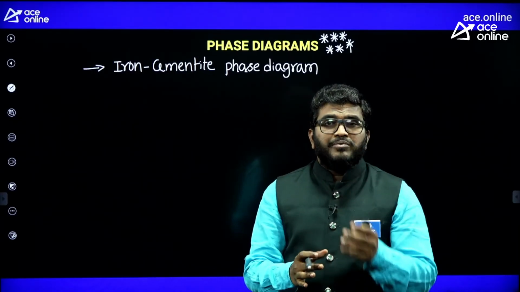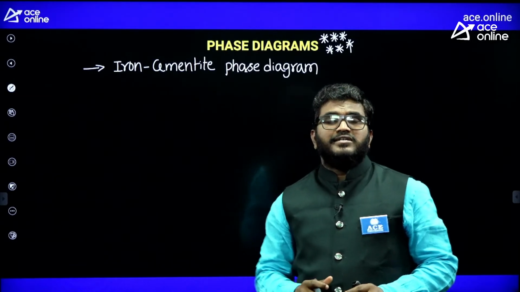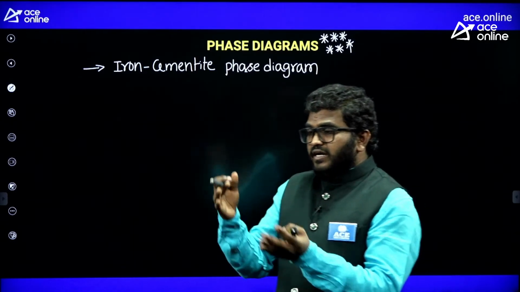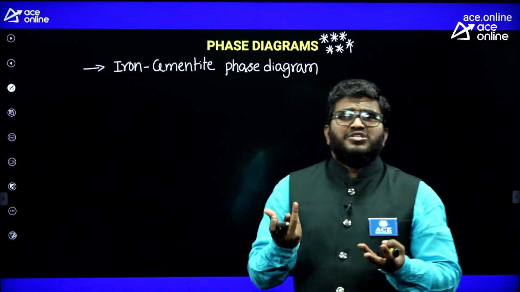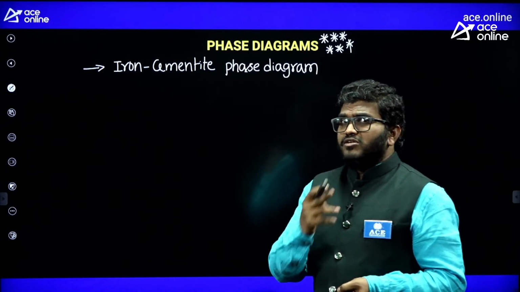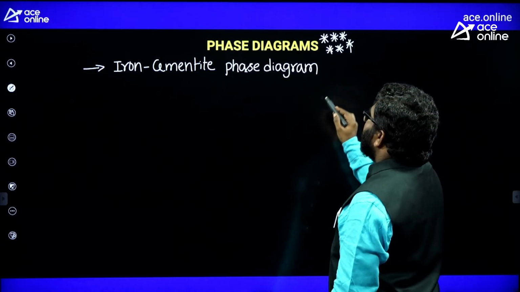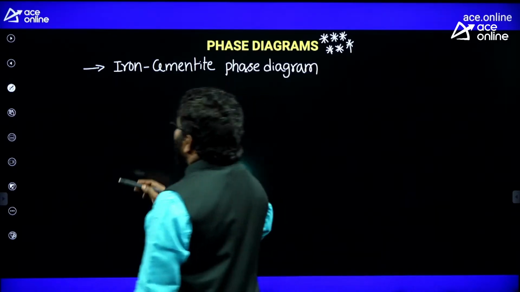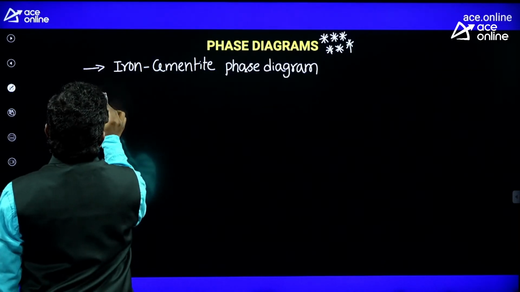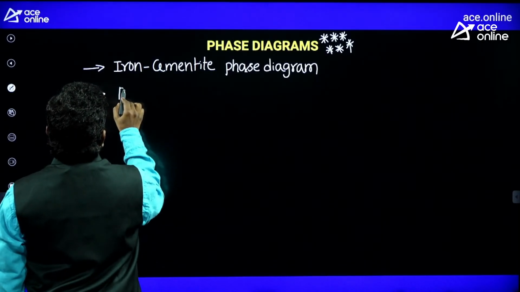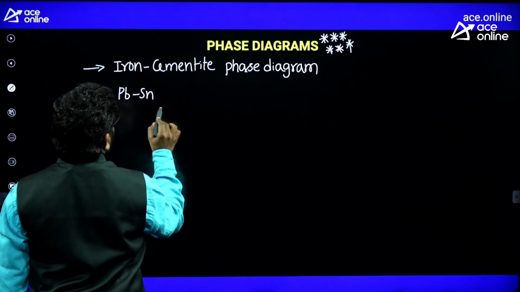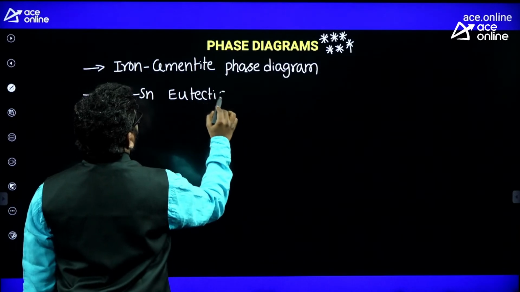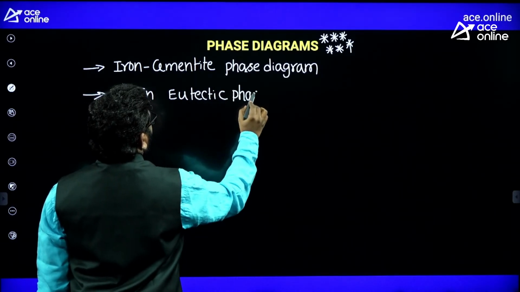Generally, most of you who are new to GATE will think that material science is completely theory, and that the iron cementite phase diagram is completely theory, with no numericals. But no, it is a wrong concept. They will ask you a number of numericals from the lever rule concept. Then the second most important phase diagram is lead and tin, the eutectic phase diagram.